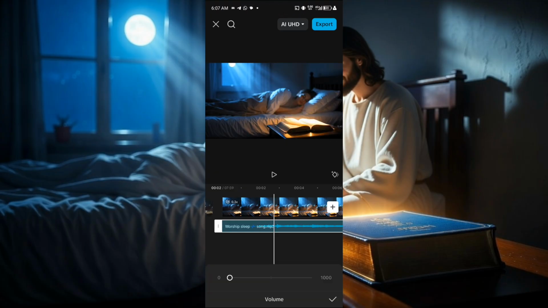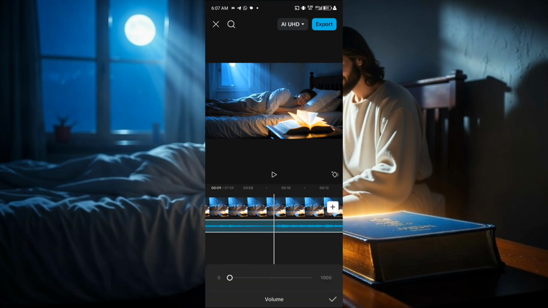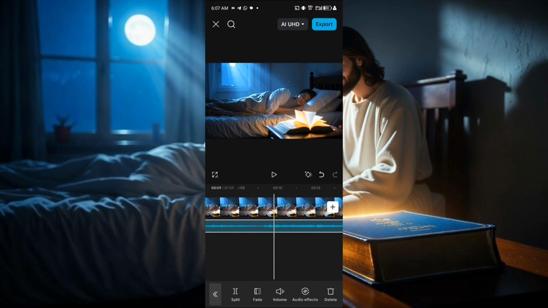So this is the video. Now we're just going to click on export. Once we are done adding the audio to it, we'll just click on export. Then we are going to export our video.